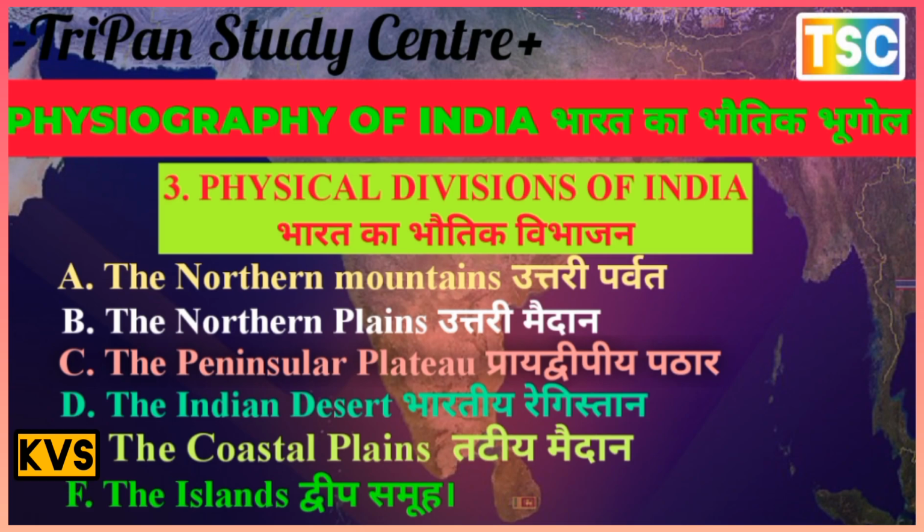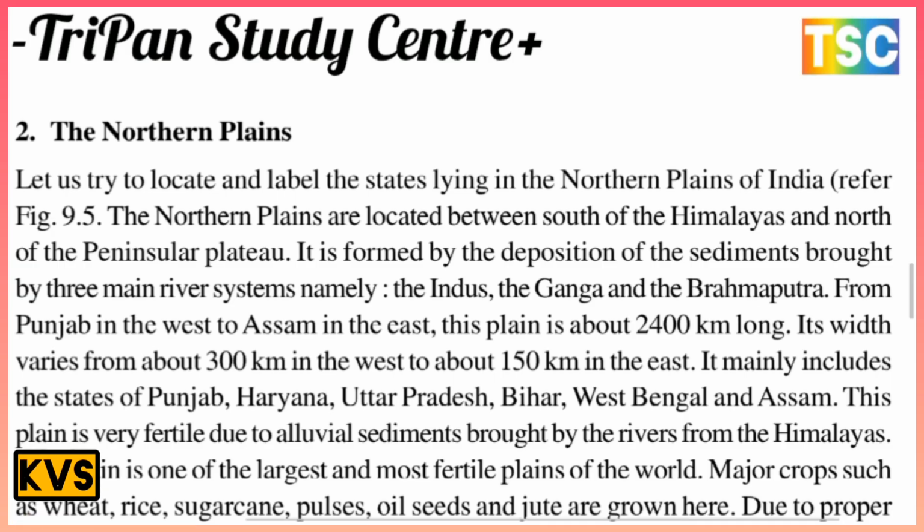Refer to Figure 9.5, the Northern Plain. It is a locality between the south of the Himalayas and the north of the peninsular plateaus. It is formed by the deposition of sediment by three main river systems, namely the Indus, the Ganga and the Brahmaputra.